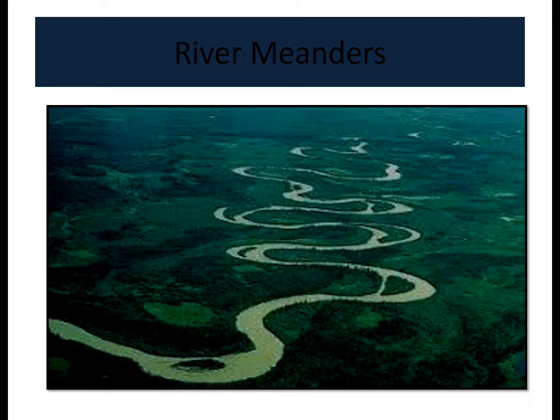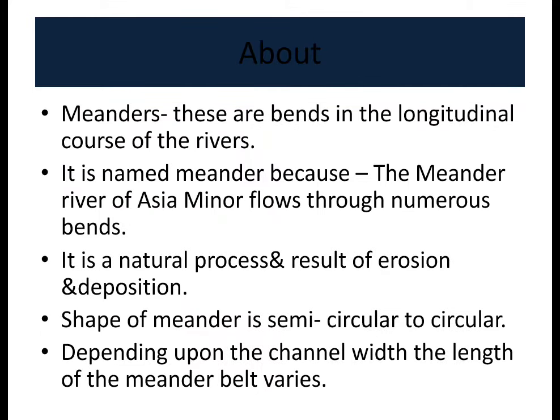Next one is river meanders. Meandering means bending. There are bends in the longitudinal course of rivers, so we call such a river meanders. It is named meander because the Meander River of Asia Minor flows through numerous bends. The name meander was derived from this Asia Minor river. It is a natural process and a result of erosion and deposition. Both erosion and deposition take place in meanders.